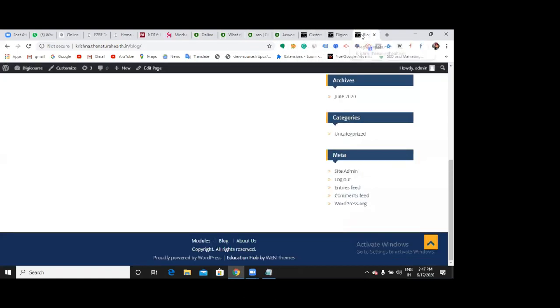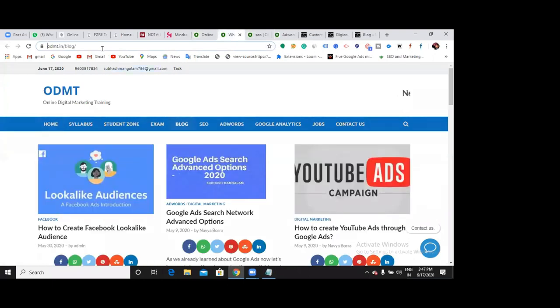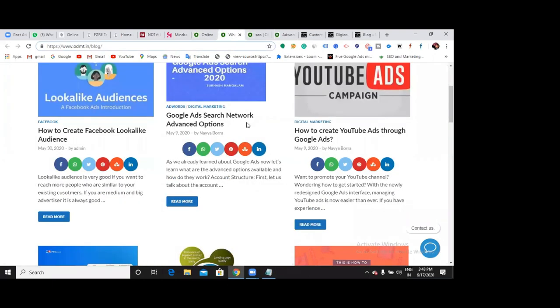After publishing only, it has shown me the home page. Can you see here? Again, I have an option called posts page. Here I can select whatever page I want to show all my recent blogs. Whereas in ODMT, I have selected the blog page as my posts page. That is the reason all my recent blogs are appearing in the blog page.